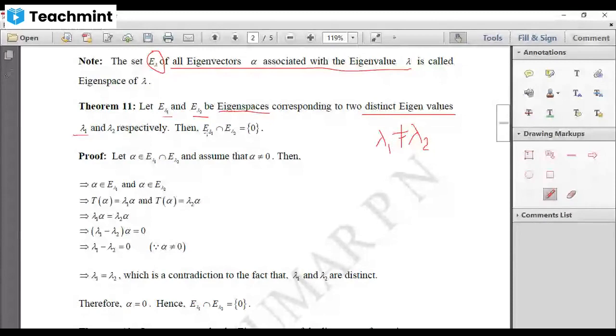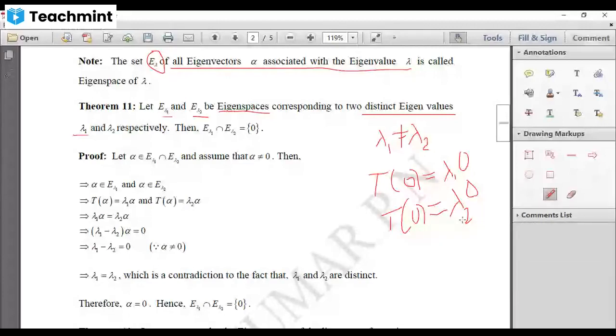Then these two eigenspaces will have only one element in common, that is the zero vector, right? Because you know that the zero vector satisfies T of 0 equal to lambda 1 into 0, and T of 0 is also satisfying the condition lambda 2 into 0, right? So 0 satisfies this condition. Therefore, 0 is an eigenvector associated with lambda 1. 0 is also an eigenvector associated with lambda 2.